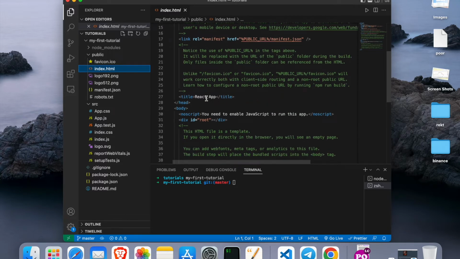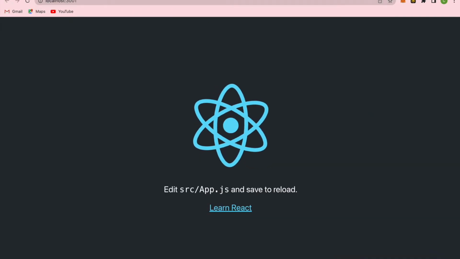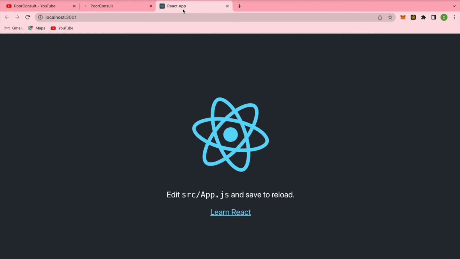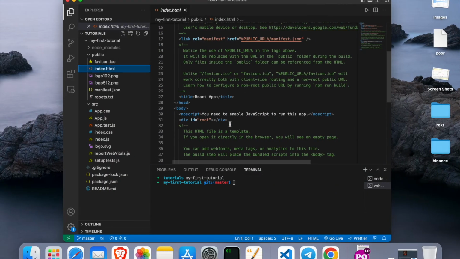We can come in here. The title is called React App. It has been initiated in here, right? You see here it's called React App, so we can basically change it.